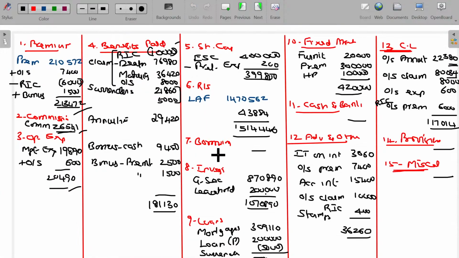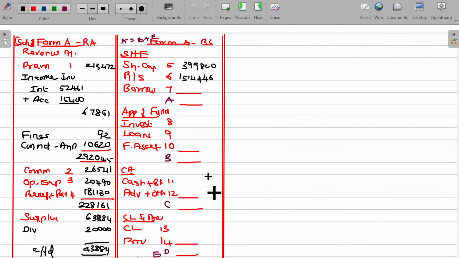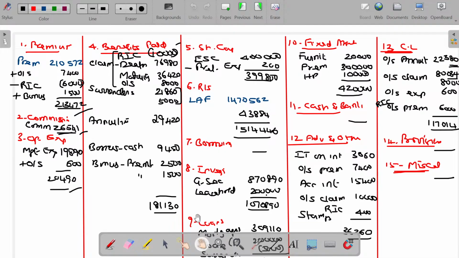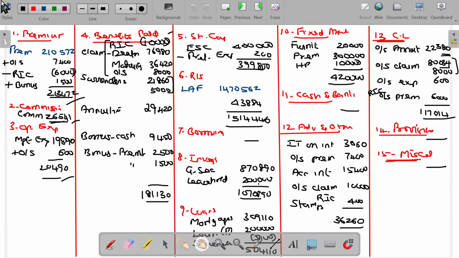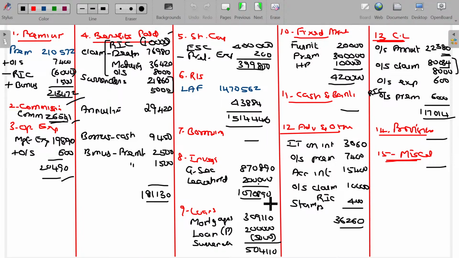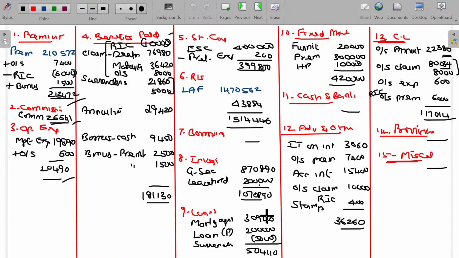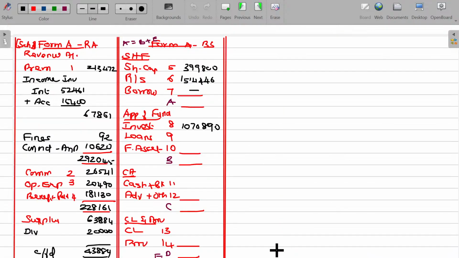Borrowings nil. Investments 10,70,890. Loans 5,04,110.